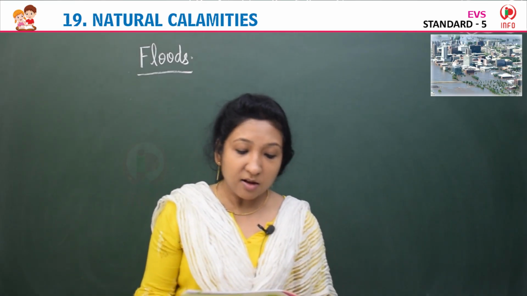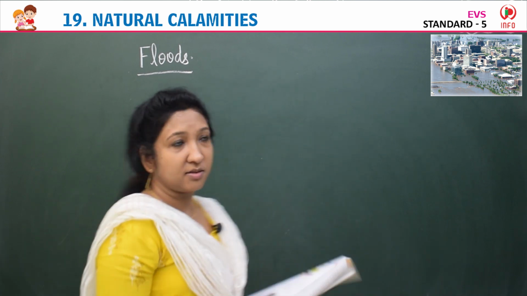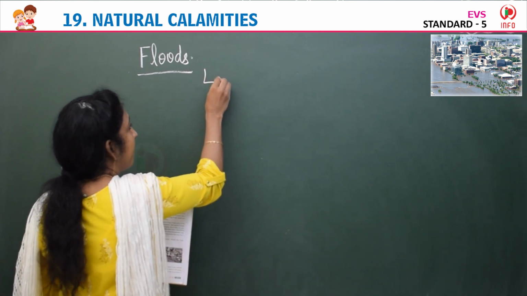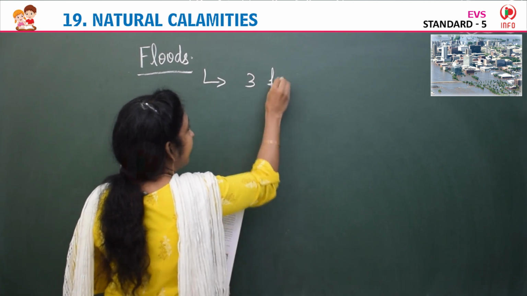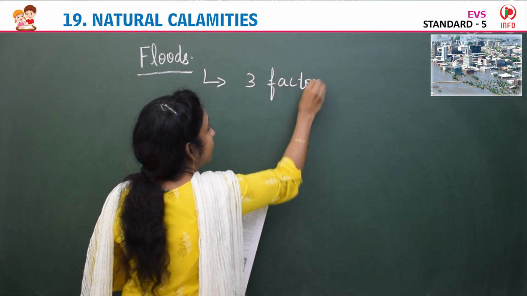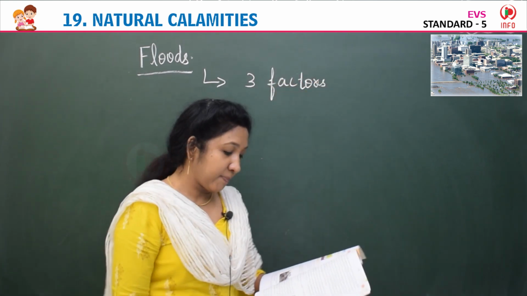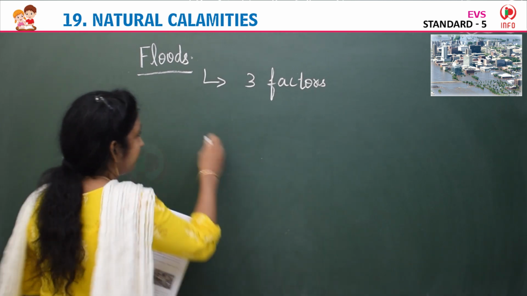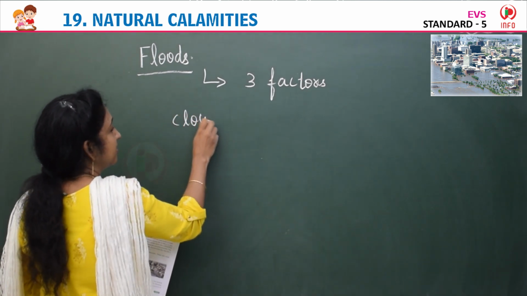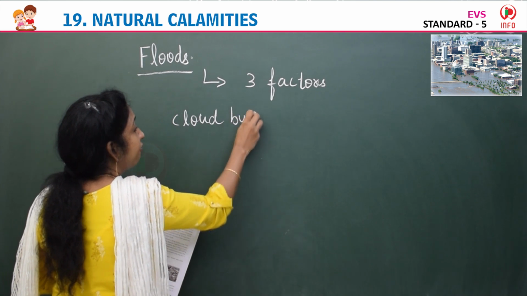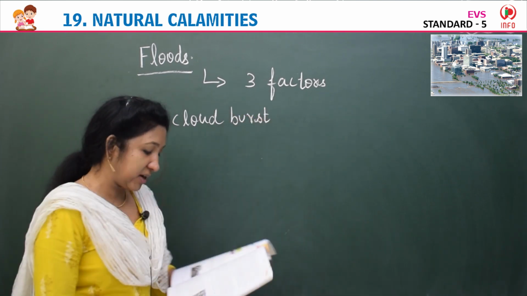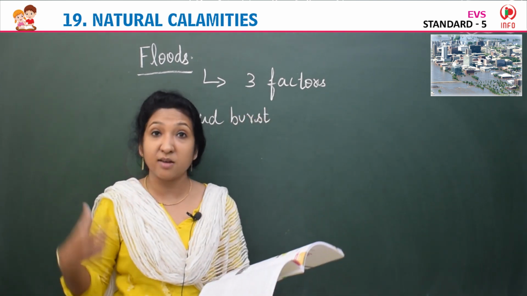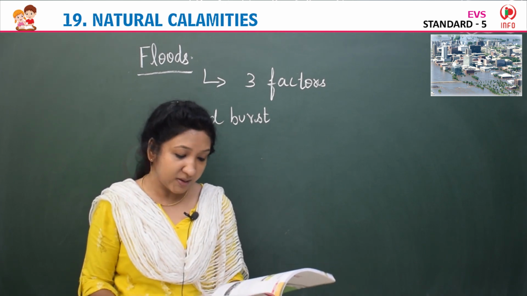Floods are caused by three factors. So, which are these three factors? First is cloud burst. Bursting of clouds, breaking of clouds, cloud burst, breaking down suddenly and violently.